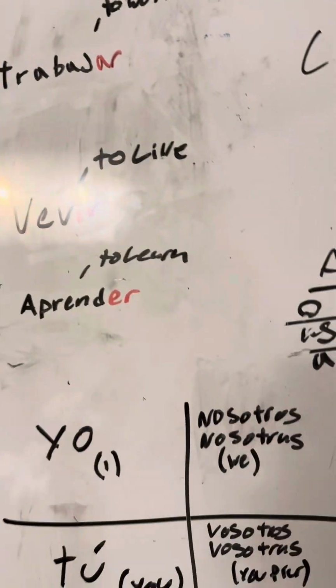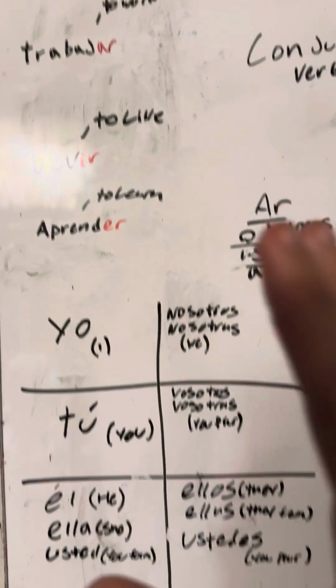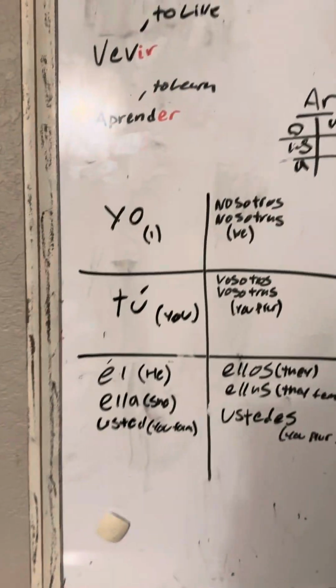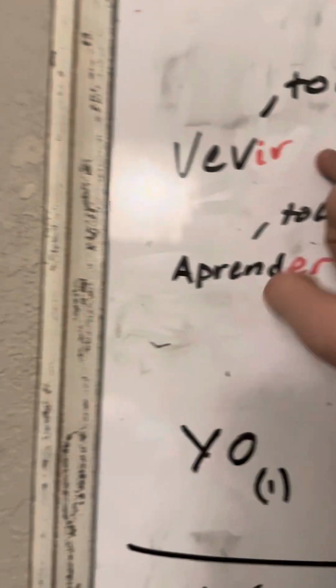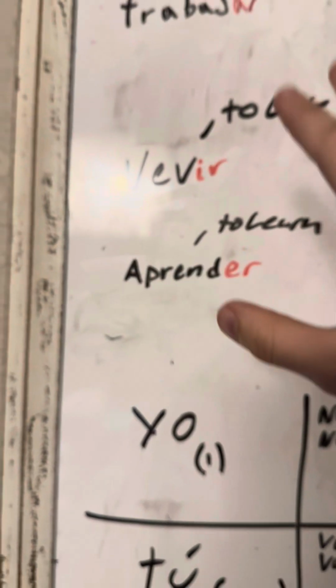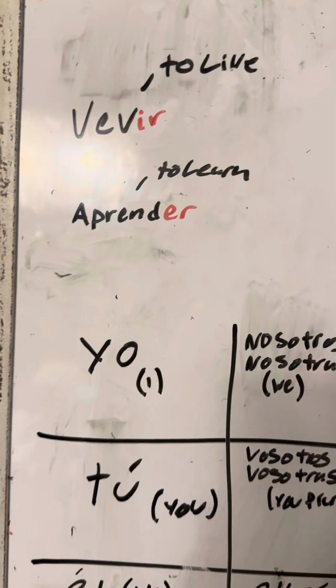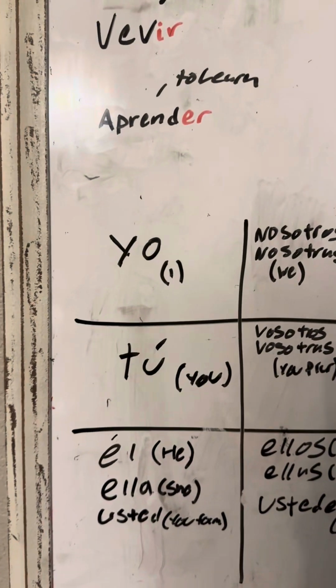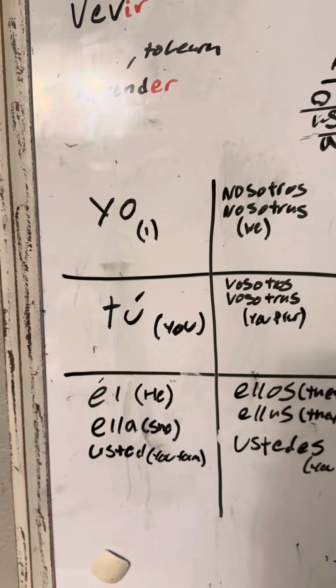Now we have IR verbs, exactly like AR verbs, but again, slightly different. I just explained that. So, vivir, if I'm saying I live. And this is just an example. Remember, there are other AR verbs. These are just the examples I chose, and I'll give you some more in a second that you're able to look over, and I'm going to tell you to pause the video and try and conjugate them yourself, but I'm not going to do that quite yet.